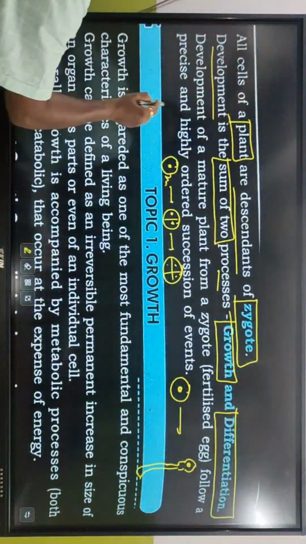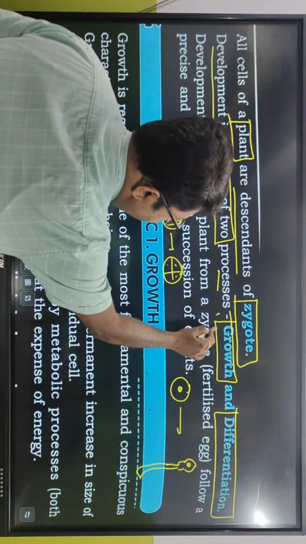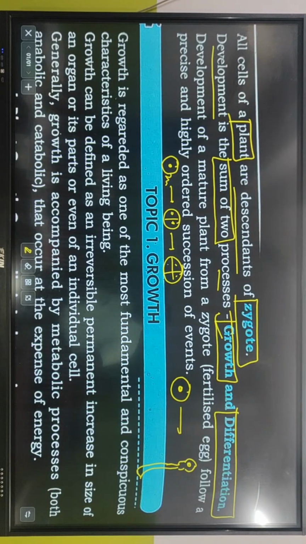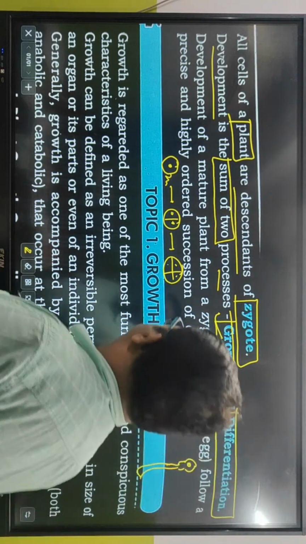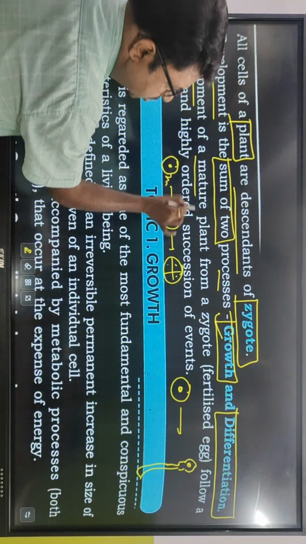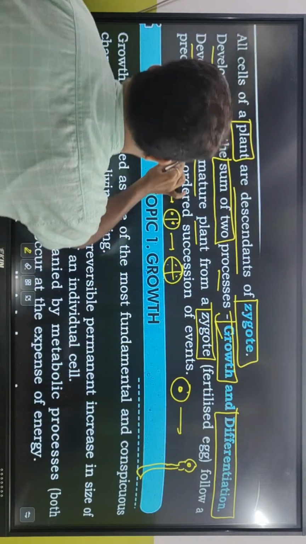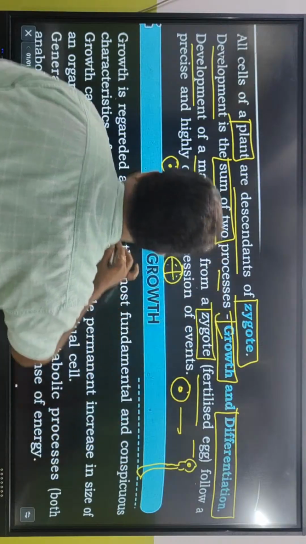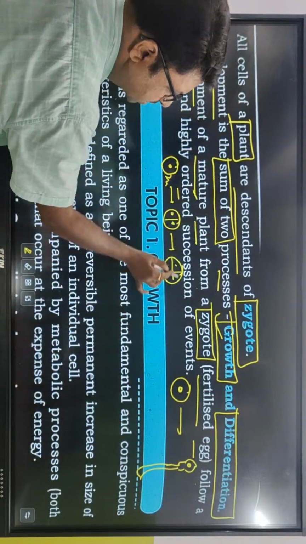Is this clear? So what is required? Growth and differentiation are required. So that is very, very important. Now, development of a mature plant from a zygote, that is a fertilized egg, follows a precise and highly ordered succession of events.